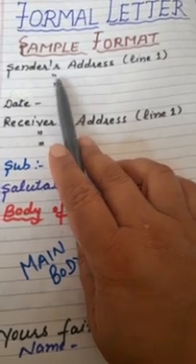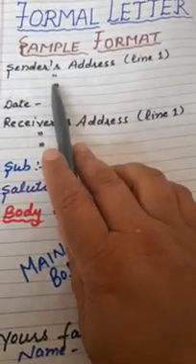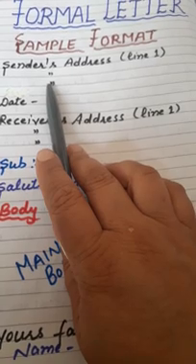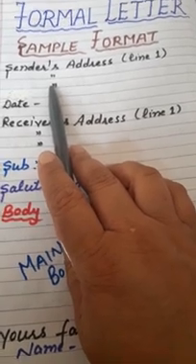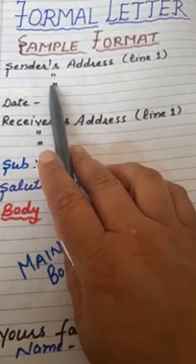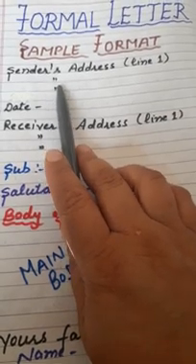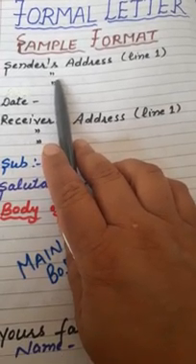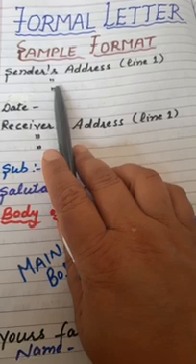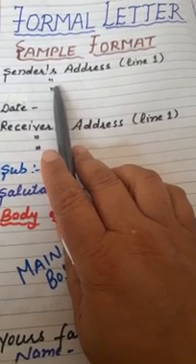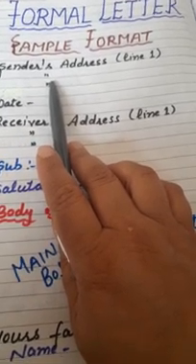Is that clear? Your address should be in 3 lines only. And who is the sender? Yes, you are the sender because you are writing this letter.